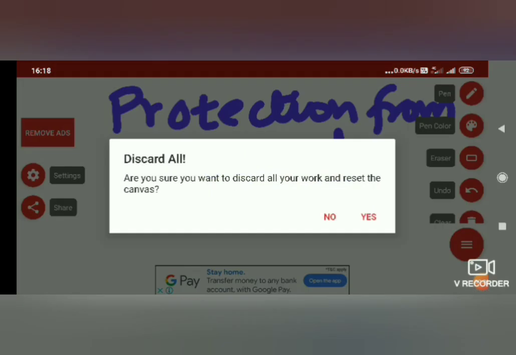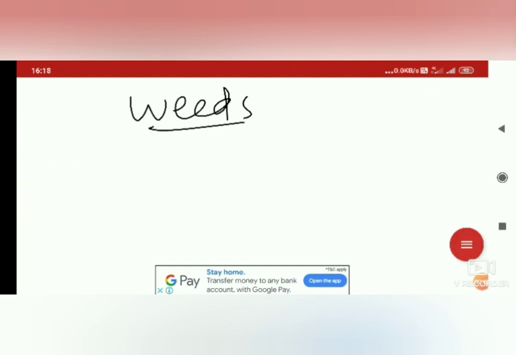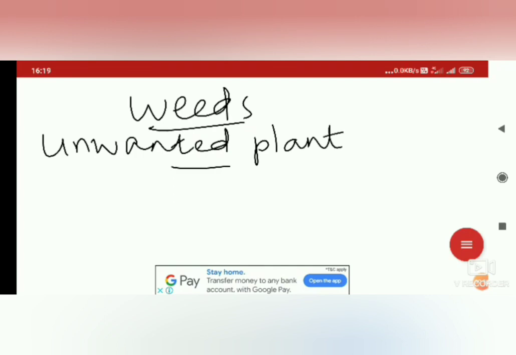So we must first know what weeds are. Weeds are unwanted plants that grow along with the crops. They are unnecessary or undesirable plants. We do not want those plants along with our crops. You might have seen some small plants growing along with the crops. These unwanted plants are called weeds, and they need to be removed from our crop field.